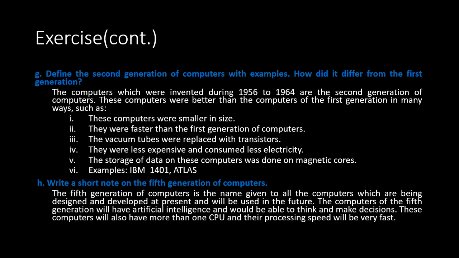Write a short note on 5th generation computer. 5th generation of computer is the name given to all computers which are being designed and developed at present and will be used in the future. You can say that now and beyond. The computers of the 5th generation will have artificial intelligence and would be able to think and make decisions like human beings. They use artificial intelligence. These computers will also have more than one CPU and their processing speed will be very fast.